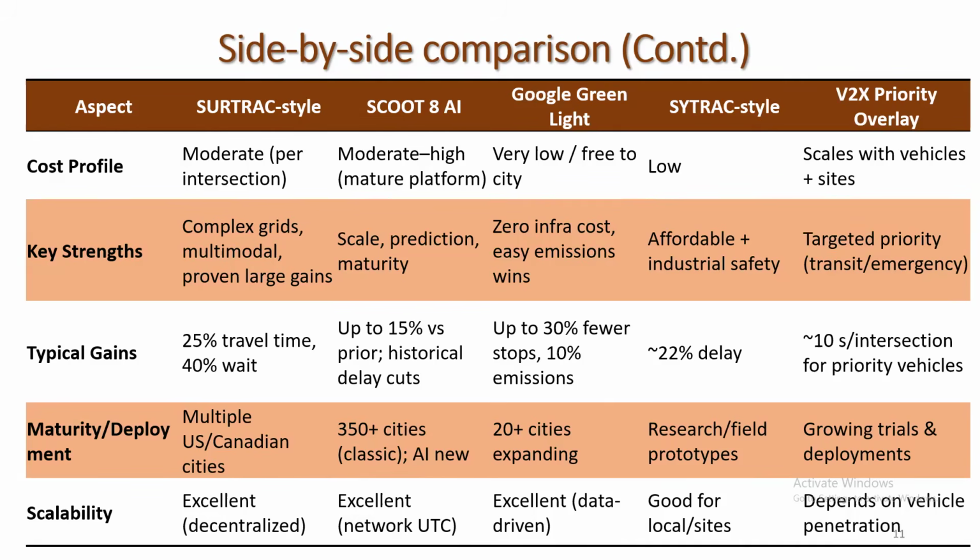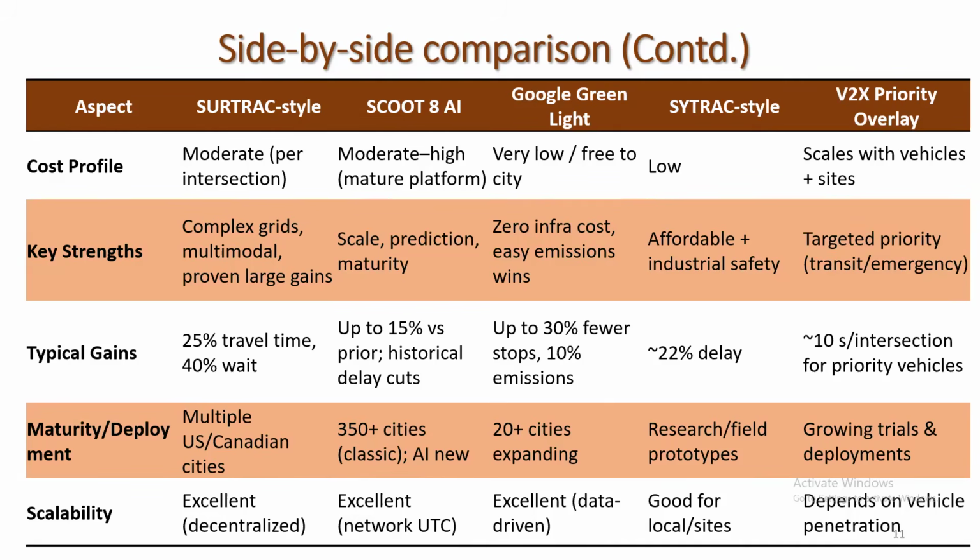If we look at the typical gains, travel time and wait time are gains for SURTRAC. SCOOT uses priority and historical delay cuts. Google Green Light can reduce stops and emissions. SURTRAC-style assumes a 22% delay reduction, whereas V2X priority reduces 10 seconds per intersection for priority vehicle time.